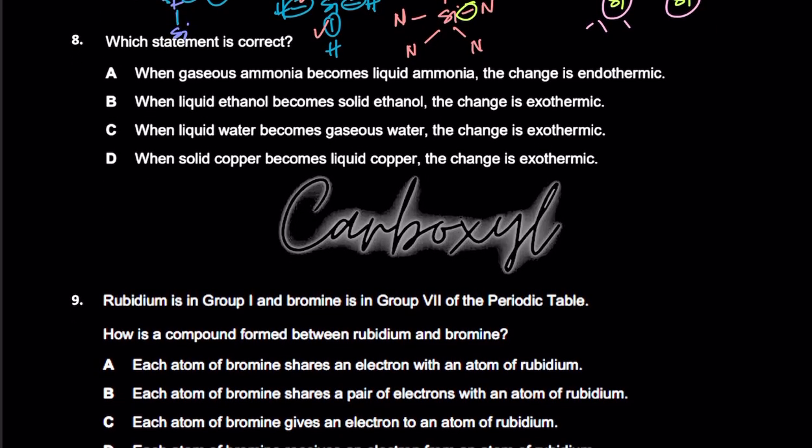Okay. Question 8 says, which statement is correct? When gaseous ammonia becomes liquid ammonia, the change is endothermic. Now, I've discussed this a gazillion times in my live sessions as well as in the past paper session. Whenever a gas converts into a liquid and a liquid converts into a solid, that's basically an exothermic reaction,